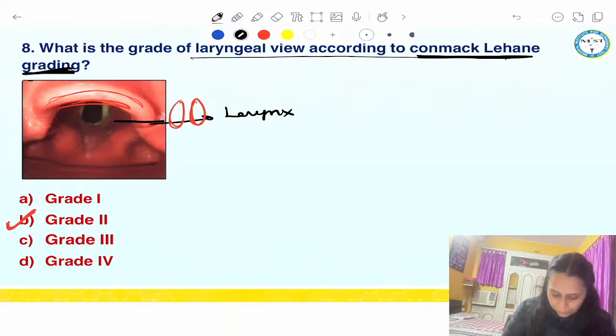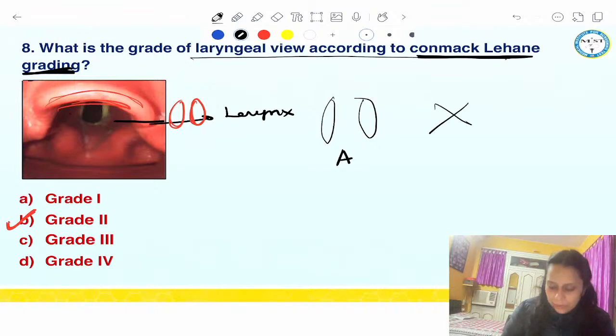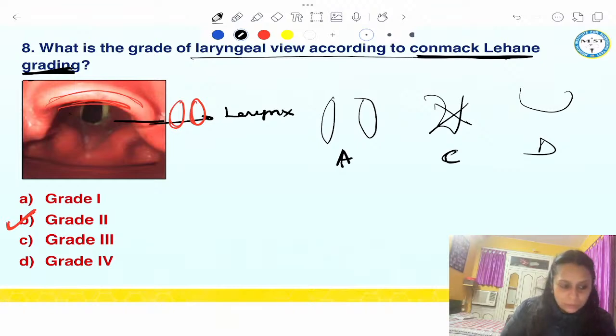Remember, if the entire glottic opening was seen, it was grade 1. If this was not seen, no chink was seen, only the epiglottis, then it was grade 3, that is C, and only the hard palate, then it was grade 4. Got it? So keep it in mind.